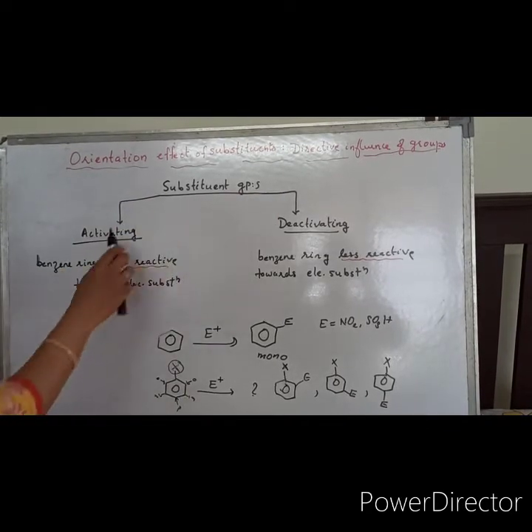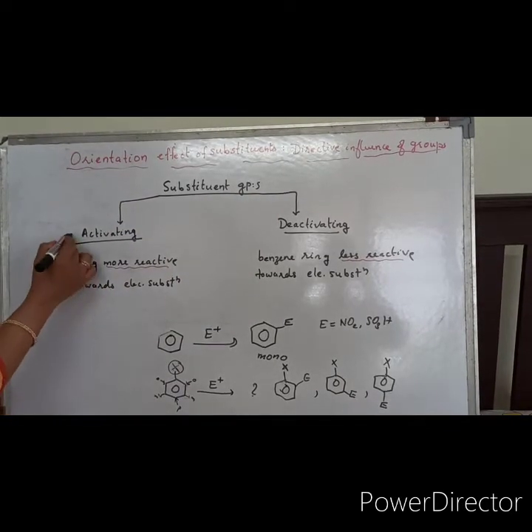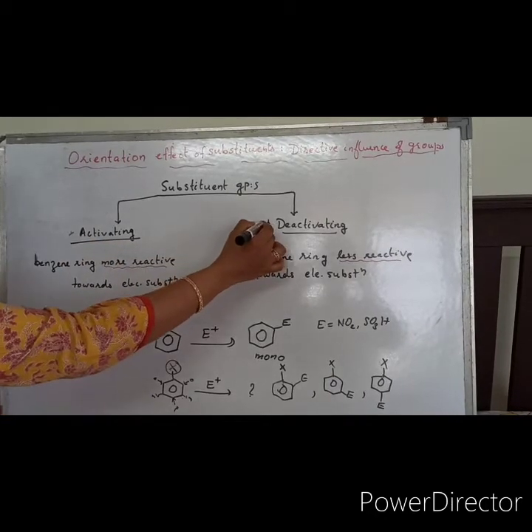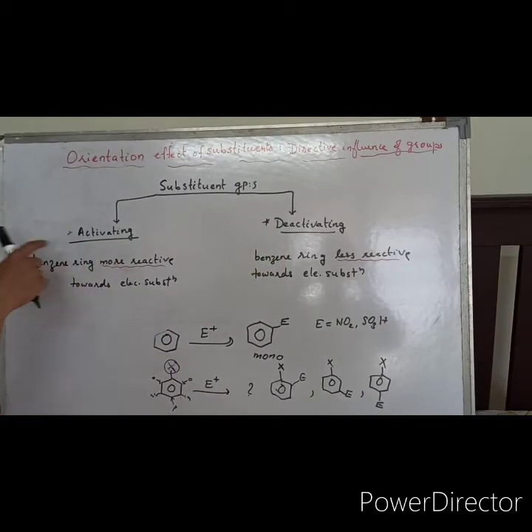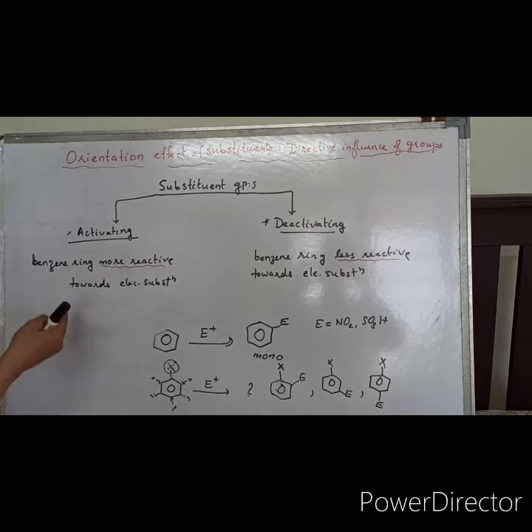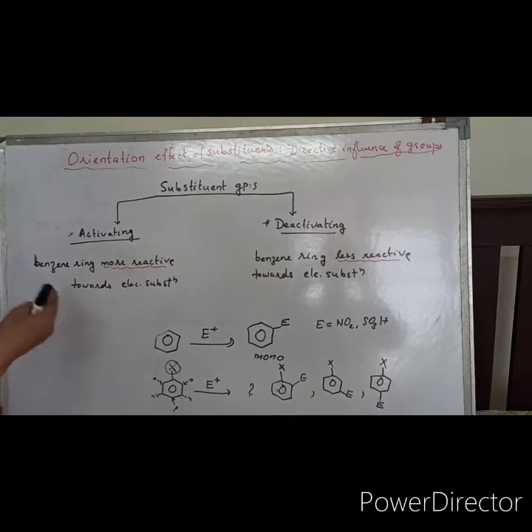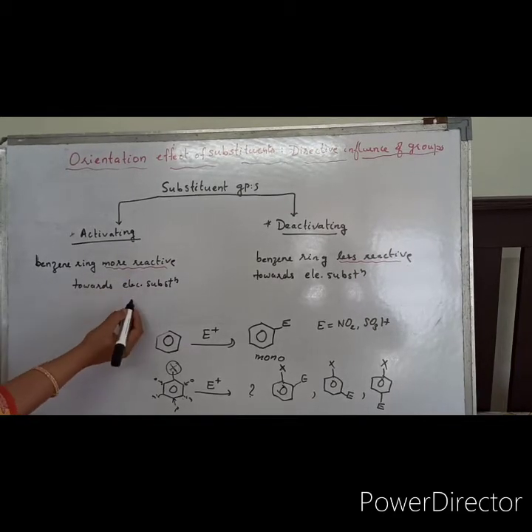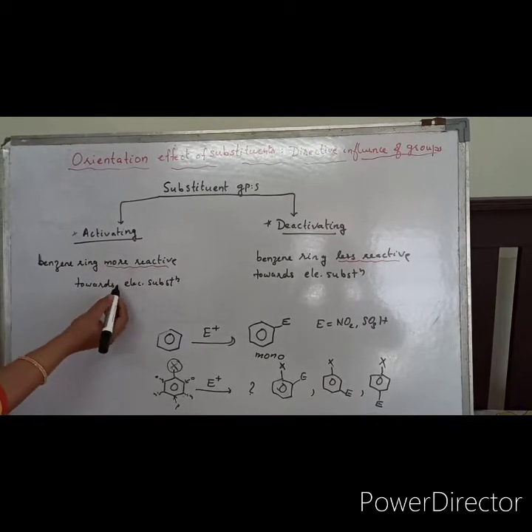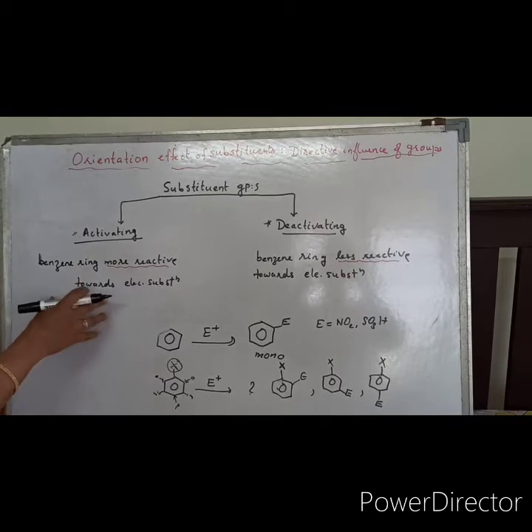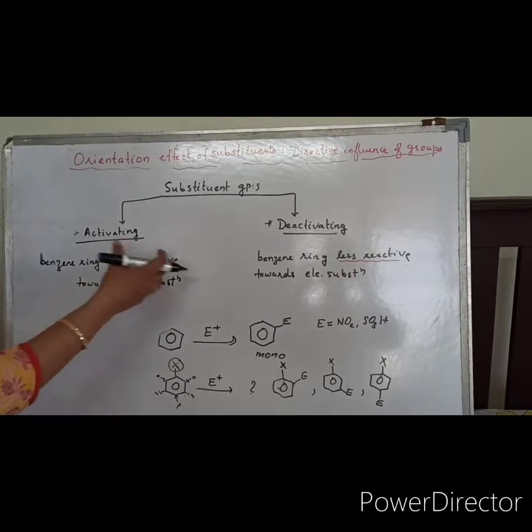these are divided mainly into two groups. One is the activating group and the other one is the deactivating group. An activating group, as the name says, makes the benzene ring more active towards substitution. So the already present group activates the ring for electrophilic substitution.